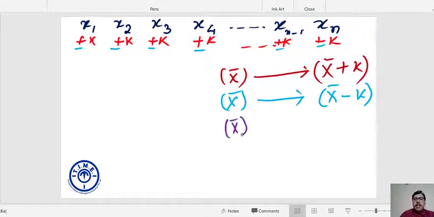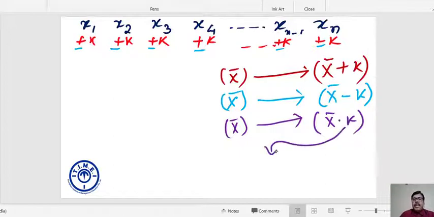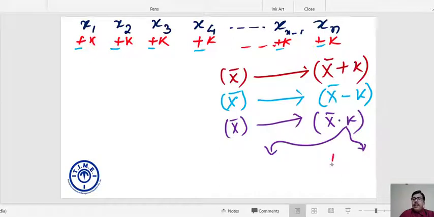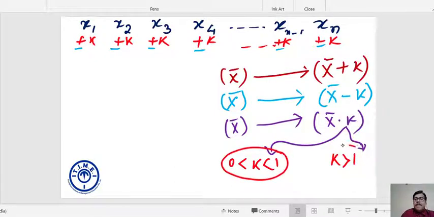Answer is again yes, it will impact the average and my average becomes k times the old average. Now this k is not necessarily greater than 1. It could be either greater than 1 or in between 0 and 1. I hope this is fine.